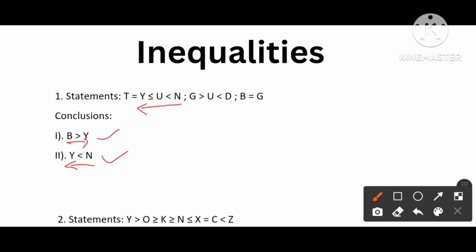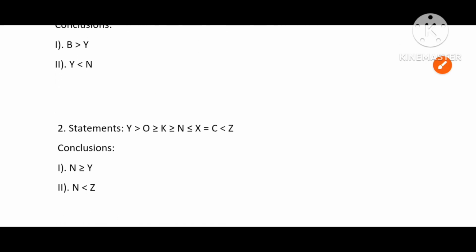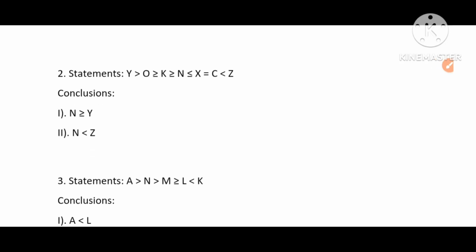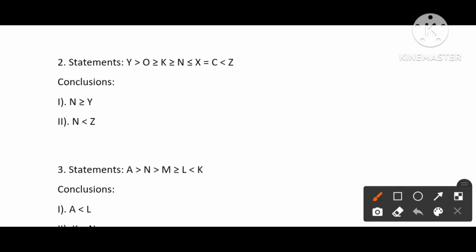Next, second question, the flow from N to Y with everywhere equals to. From N there is no flow. So the first conclusion will be false. Second conclusion, the flow from Z to N. From Z we can flow to N. It is possible, so the second conclusion is true.